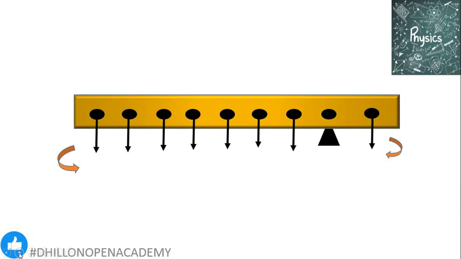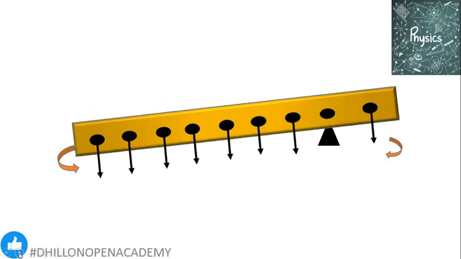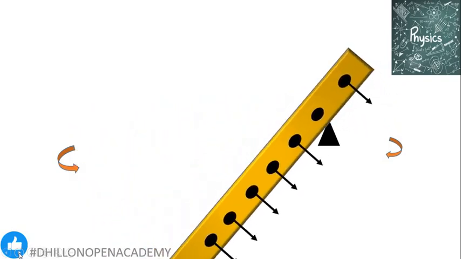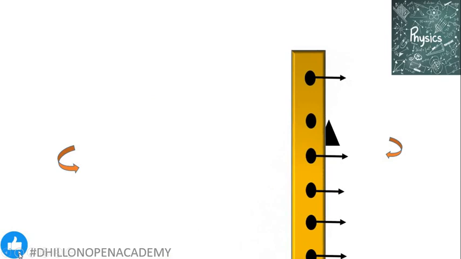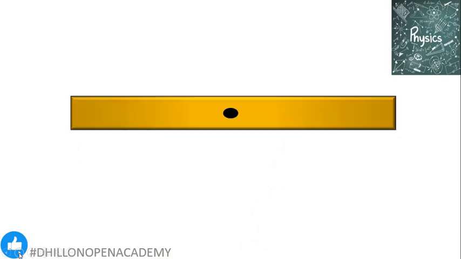Again, because the anti-clockwise movement is bigger, the body tilts and rotates in the anti-clockwise direction. What will happen if we take the location of the central particle as the center of gravity? In this case, if this is the location of the center of gravity, it will divide the full meter stick or the body into two equal halves, such that a few of the particles will be present on the left side and